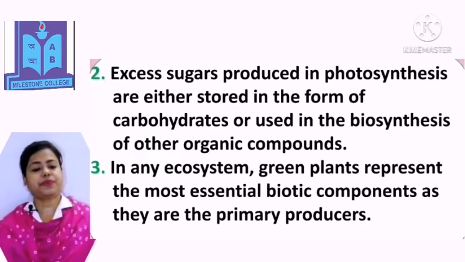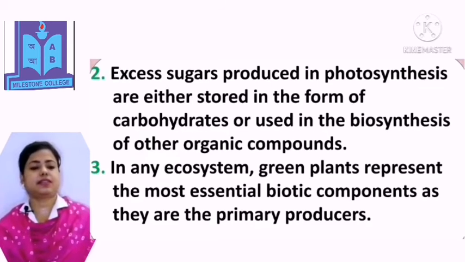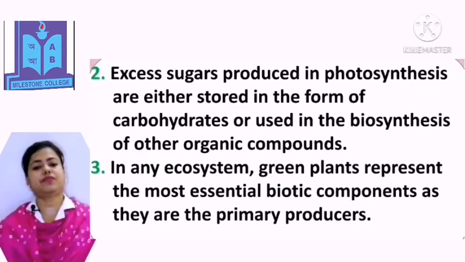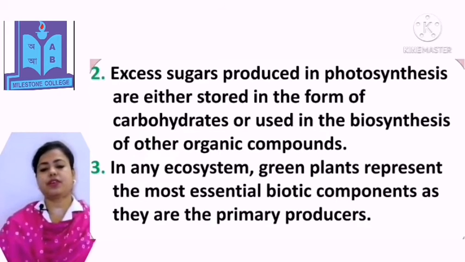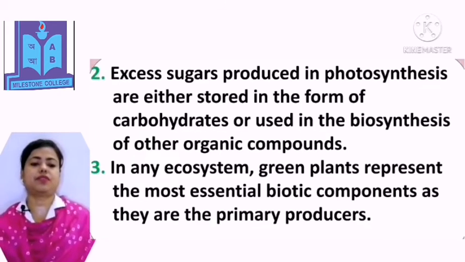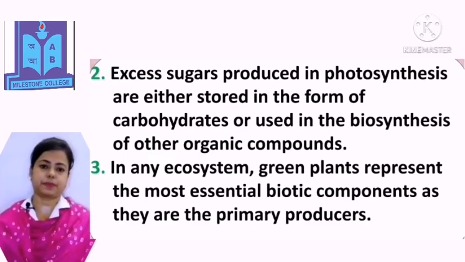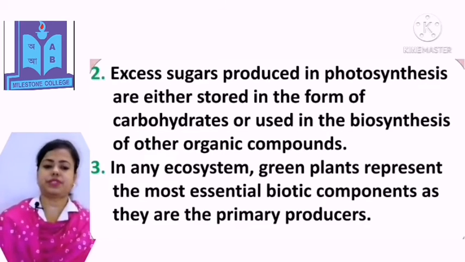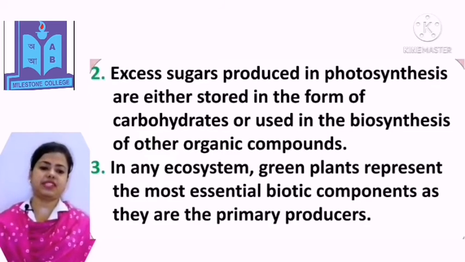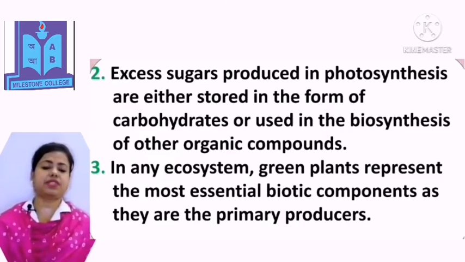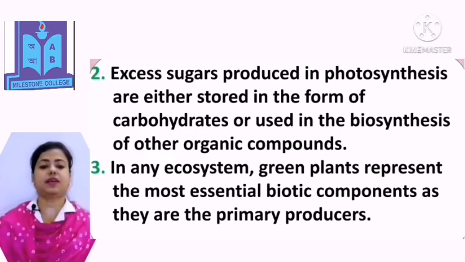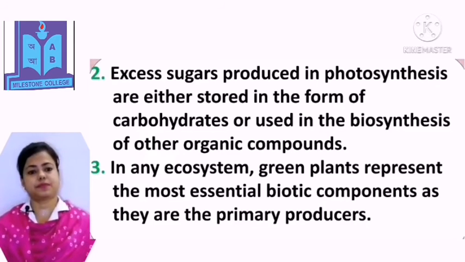Excess sugars produced in photosynthesis are either stored in the form of carbohydrates or used in the biosynthesis of other organic compounds. In any ecosystem, green plants represent the most essential biotic components as they are the primary producers.